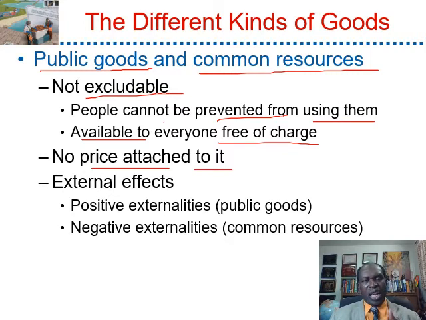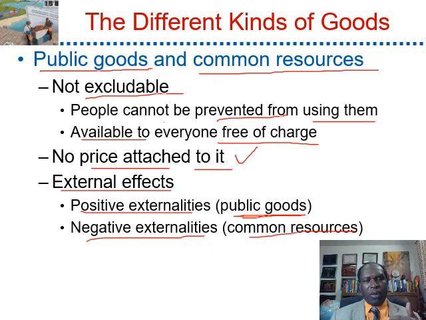So the external effect of public goods and common resources: you have a positive externality for public goods and a negative externality for common resources. Because there is no price attached to it, anyone can use it, so it's a positive externality, like a street light or public bridges.